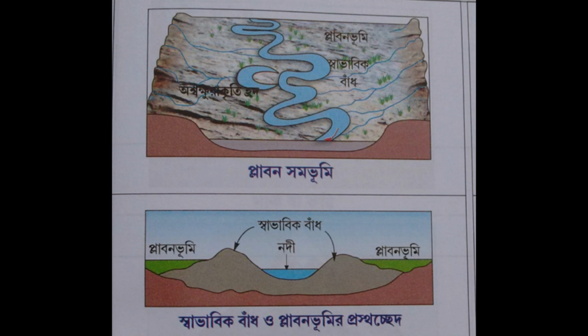These form the flood plains. As these plains are developed due to the accumulation of sediments at the time of flood, they are termed flood plains. An example of a flood plain is the Huanghe River Basin in China.